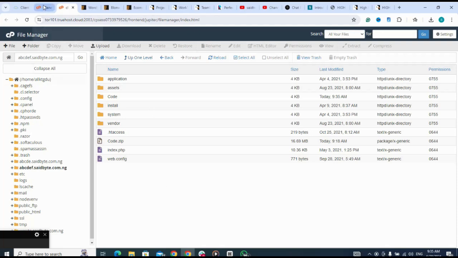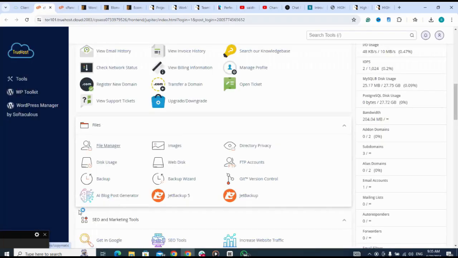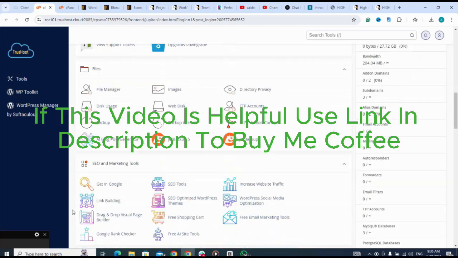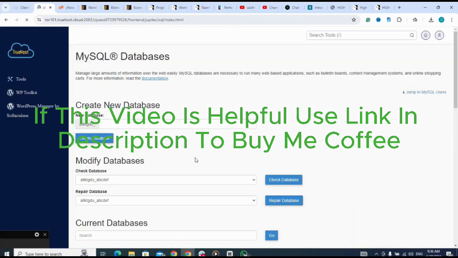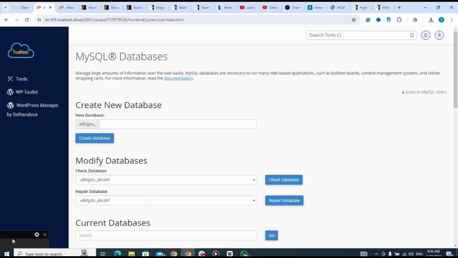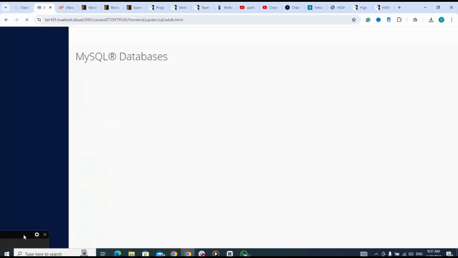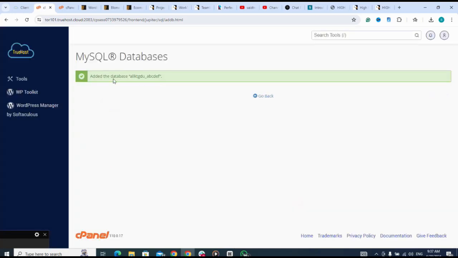Next, I go back to my cPanel, then to my database, my SQL databases. So let me name my database as this. Then I click on create database. I've successfully created my database. Then I click on go back.